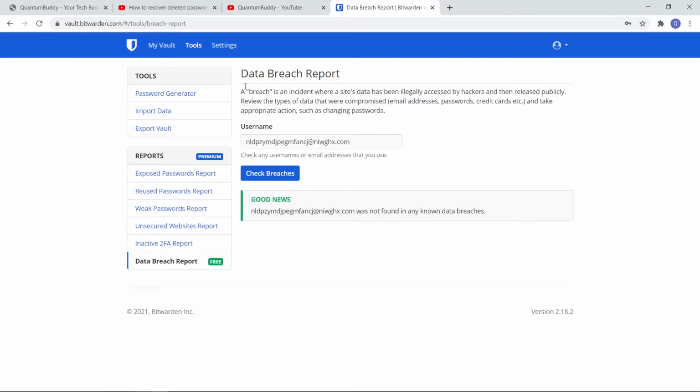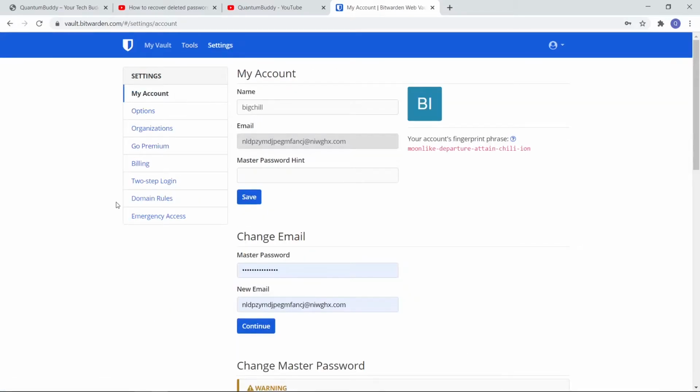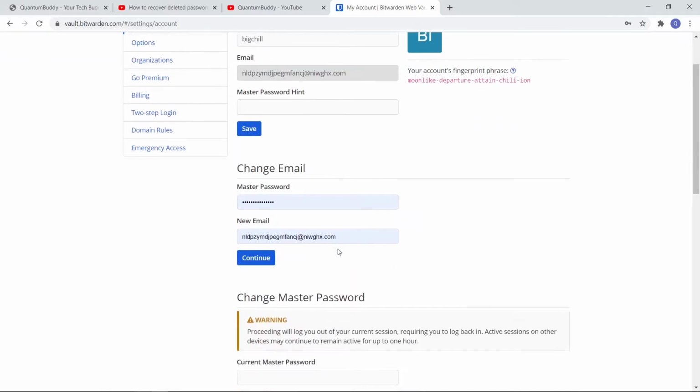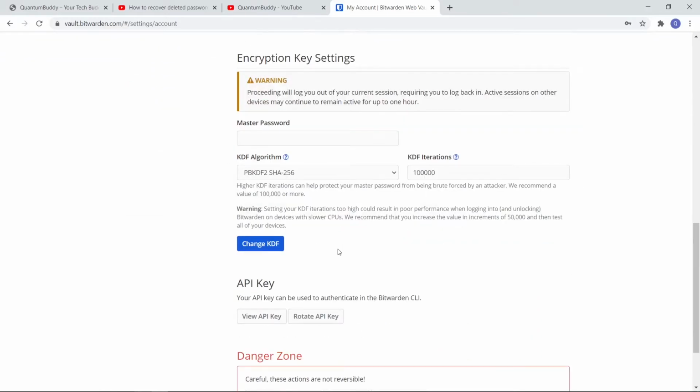Then if you see settings, it will be showing your account name, your fingerprint, face and all, passwords, change master password, and encryption key and all.